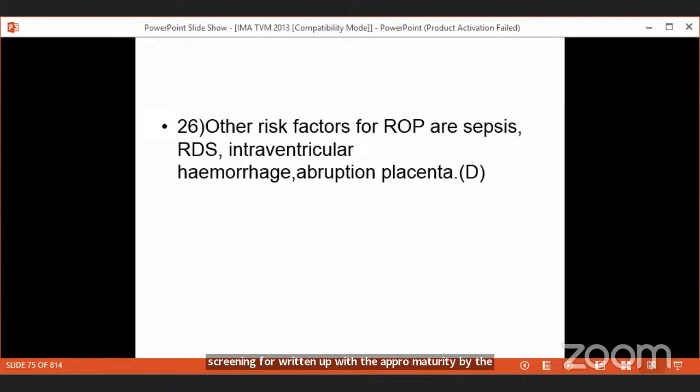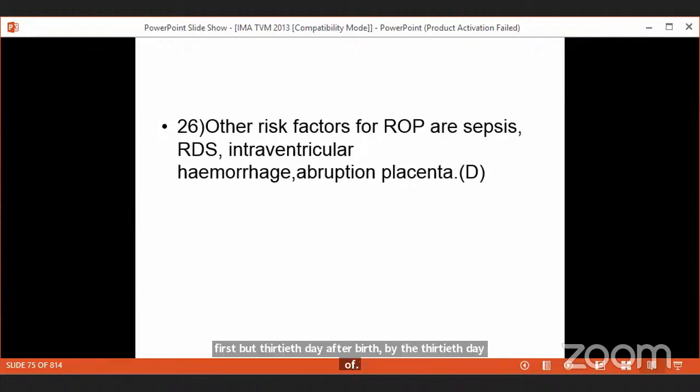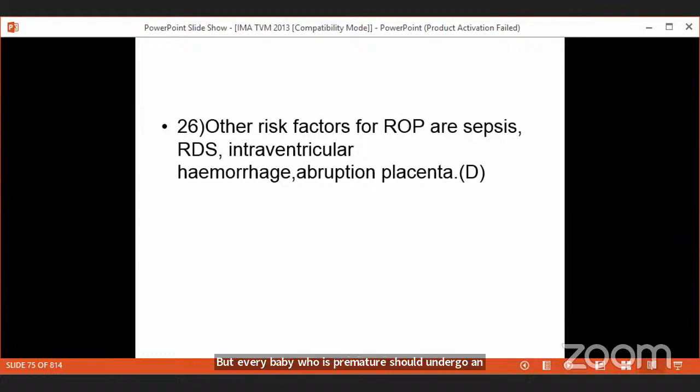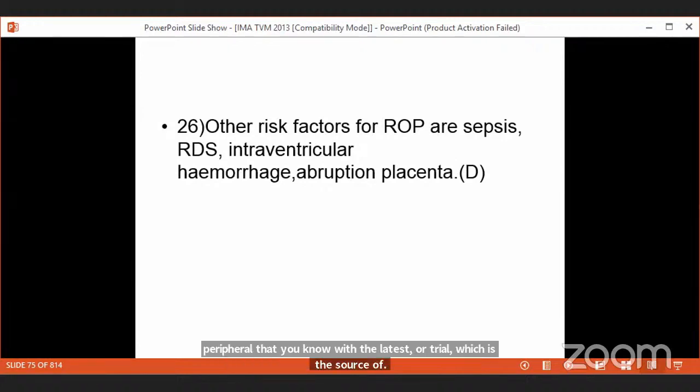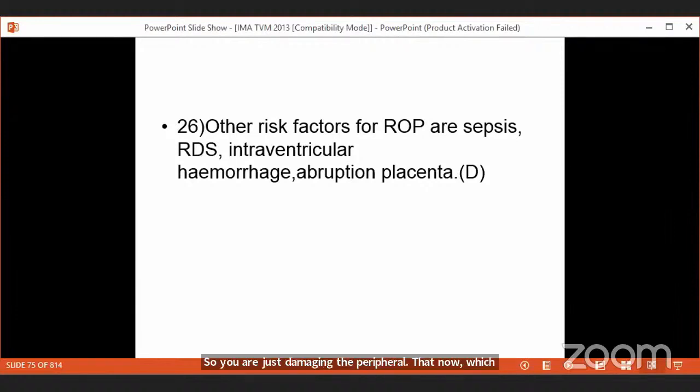If there is retinopathy of prematurity, you have to ablate the peripheral retina, which is a source of VEGF, with laser or cryo. The peripheral retina is not very important for vision, but you ablate it so that VEGF is not produced, so no new blood vessels are produced, so no vitreous hemorrhage, no traction on the retina. That is the idea.